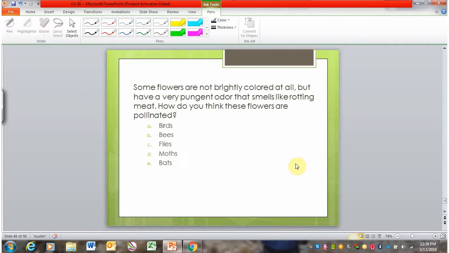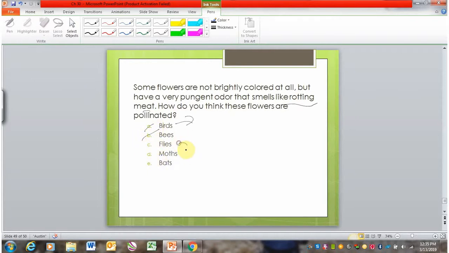Some flowers are not brightly colored at all, but have a very pungent odor that smells like rotting meat. How do we think these flowers are pollinated? Okay, so a pungent smell that smells like meat. Okay, birds are not meat eaters, for the most part. We do have carnivore birds, I should be careful, but those are ones that eat animals. Bees, they like sweet smells.